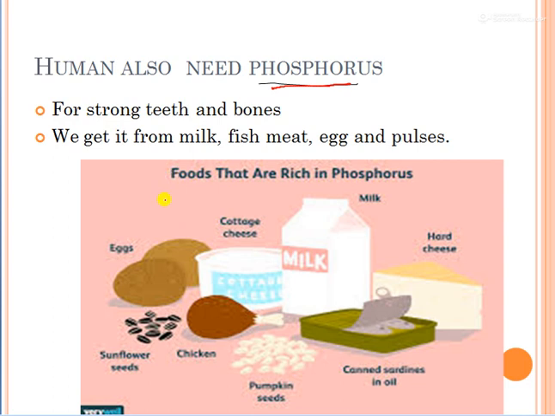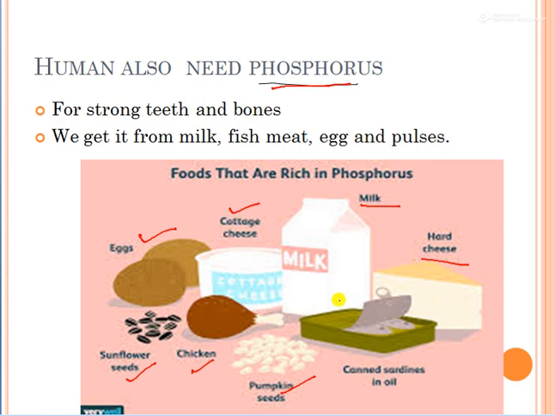Now look, we can get phosphorus from egg, cottage cheese, milk, hard cheese, canned sardines in oil, pumpkin seeds, chicken, and sunflower seeds.